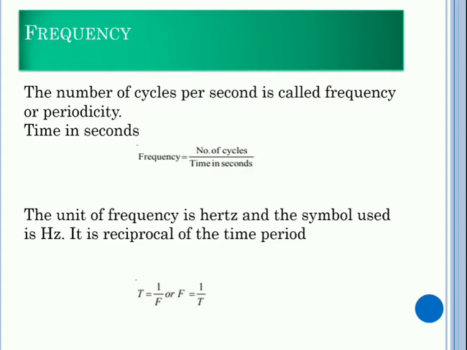The number of cycles per second is called frequency or periodicity. Frequency is equal to number of cycles divided by time in seconds. The unit of frequency is Hertz, named after the scientist Hertz. It is the reciprocal of the time period. T is equal to 1 by F, F is equal to 1 by T.